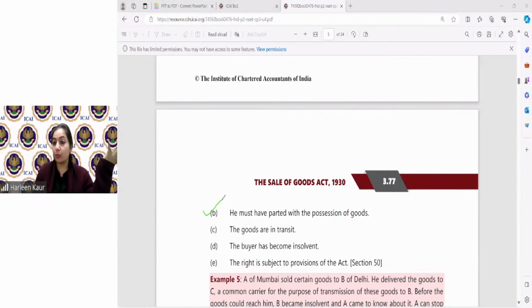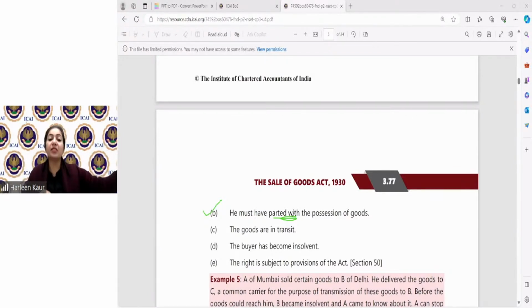Why do I need to exercise stoppage in transit? They are in my shop. I will exercise my right to lien. So stoppage in transit comes into the picture only when you have parted with the goods. Parted means when you have given the goods to someone else, they have gone away from you. Only then will you exercise stoppage in transit.